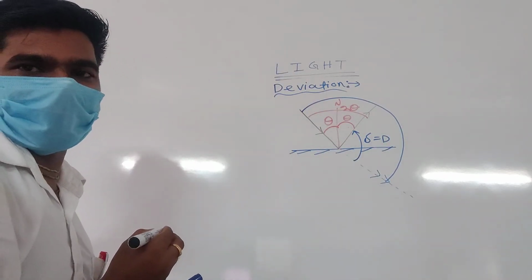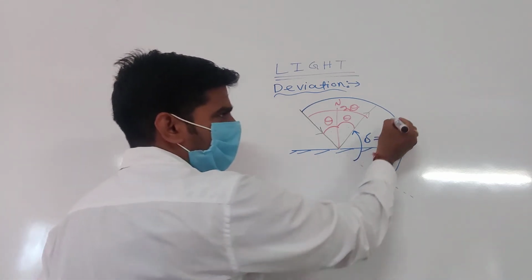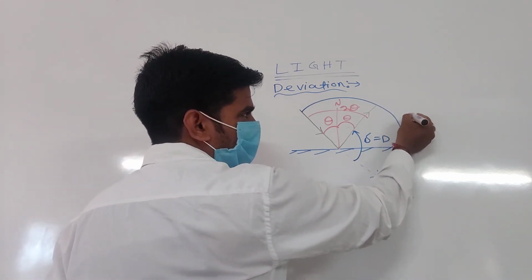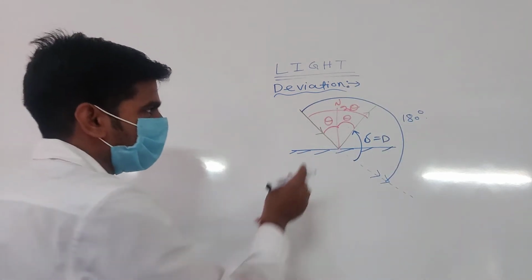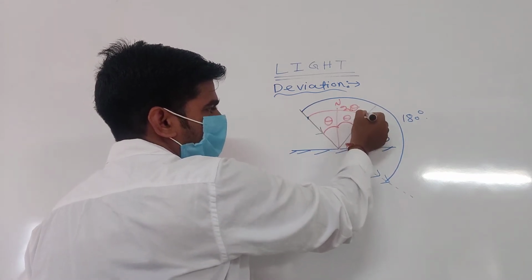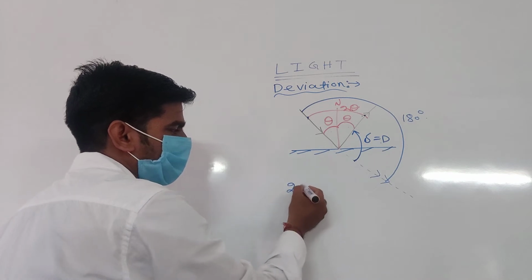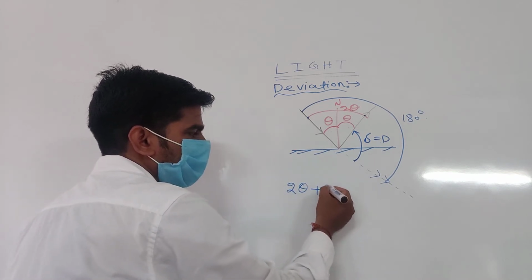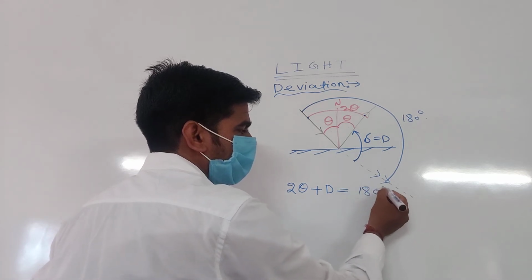The total angle is 180 degree. So from this point to this point is 2 theta, and from here to that side is delta. So you can write 2 theta plus deviation D equal to 180 degree. Yes or no?